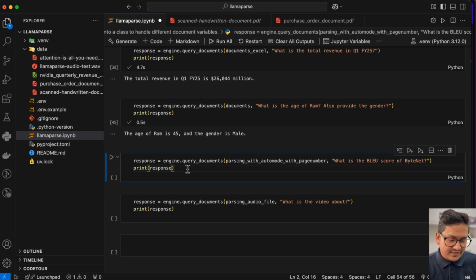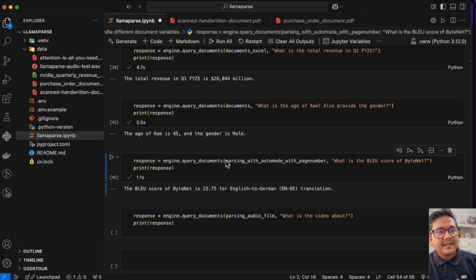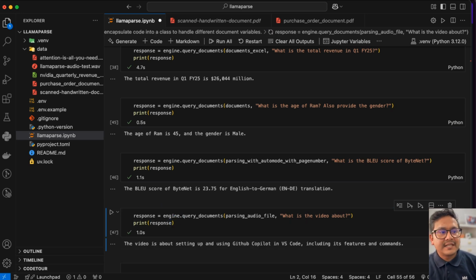So this one you can just go here and run, and okay, the BLEU score of bytecode is 23.75 for English, this translation. So this one I'm saying the parsing with auto mode with page number. And here audio file, what is the video about? You can just run this, and it is about the GitHub Copilot in VS Code. This is how you can ask the question from the particular document that is being parsed using LlamaParse.